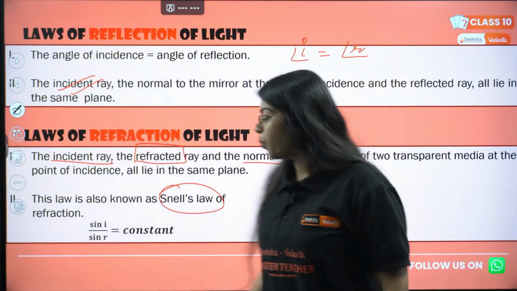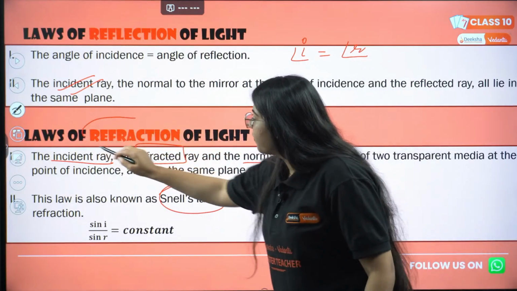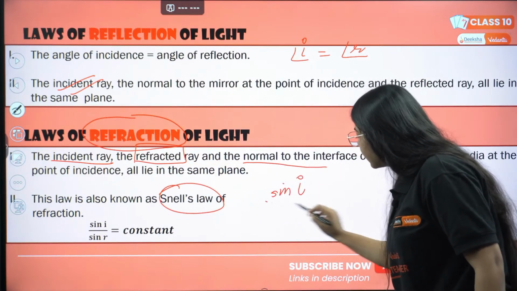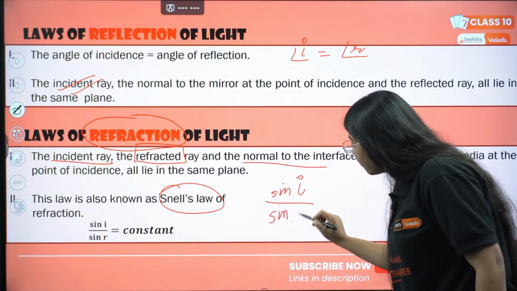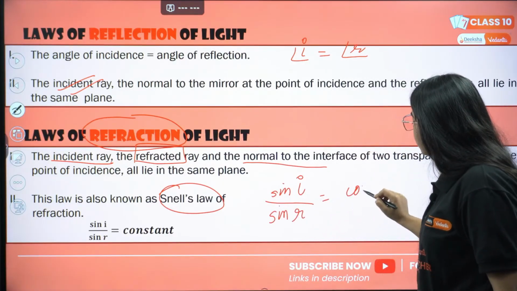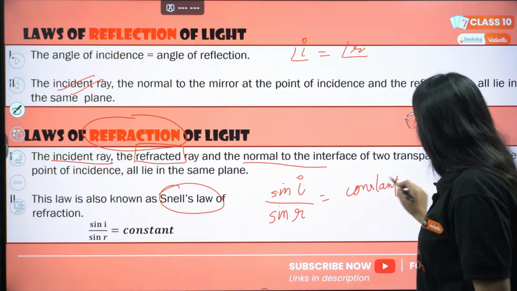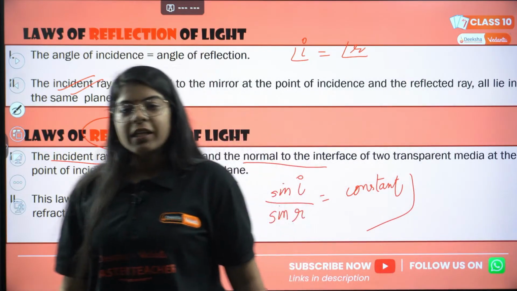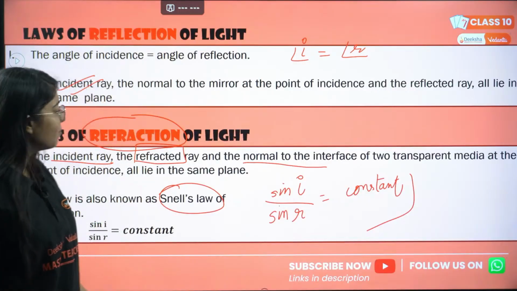But in this particular case, in case of refraction, we have sine of i, sine of incidence, and sine of r, refraction, is constant. Correct? This is the second law of refraction. Understood till here? Very easy, very easy.